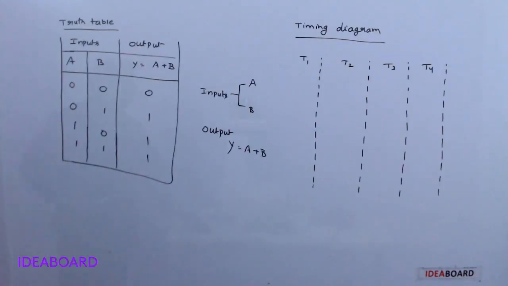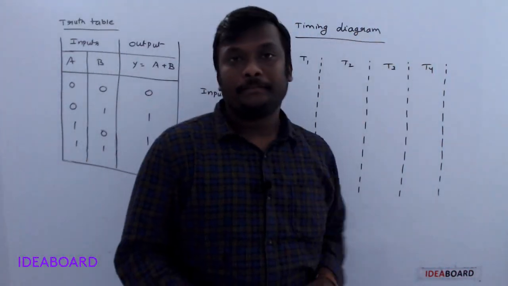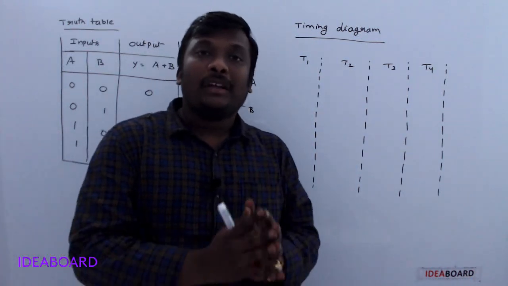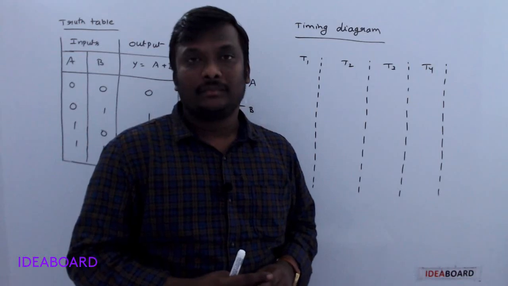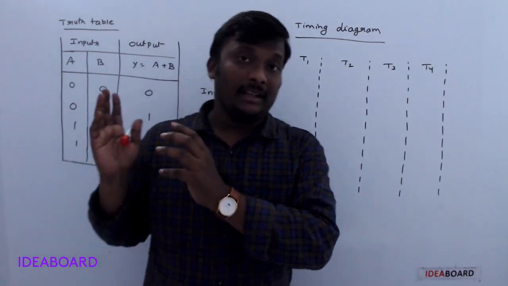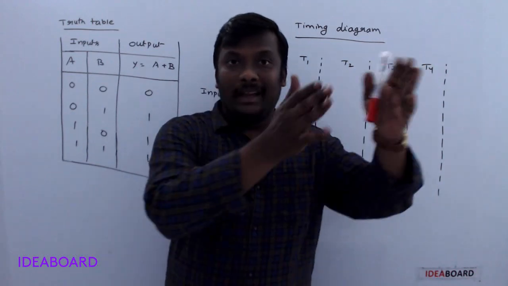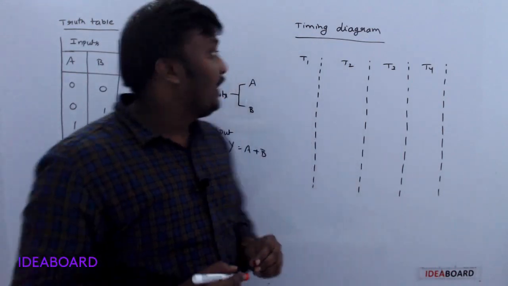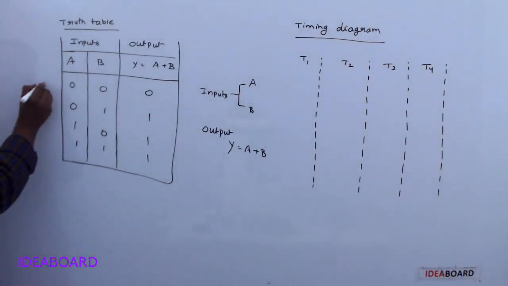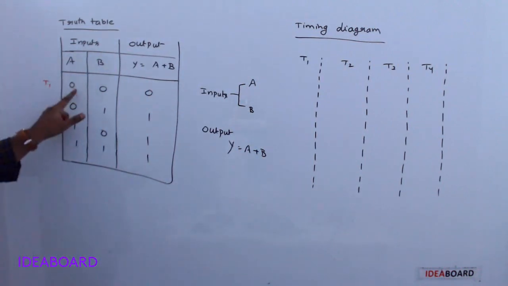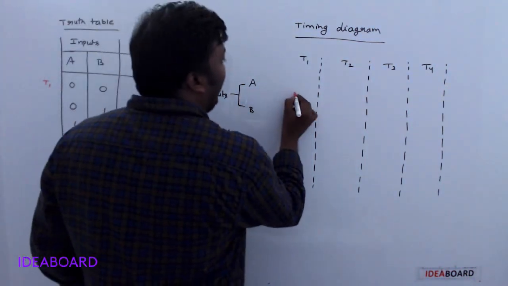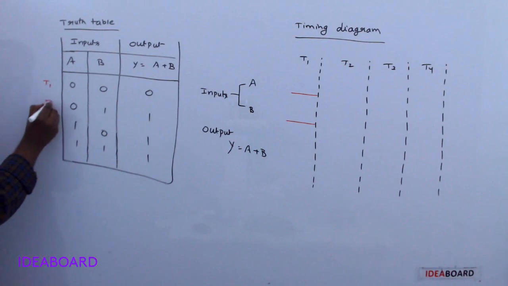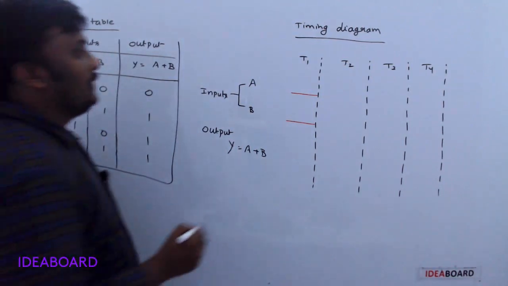Please note it down. Now the last one is the timing diagram. So what is a timing diagram? It gives the input and output waveforms. In terms of waves, the digital signal, 0 1 0 1 like that, is always shown in the form of wave pulses. So first of all, at time cycle t1, A is 0, B is 0. So A is 0 volt, B is also at 0 volt. At time cycle t2, A is 0, B is 1.